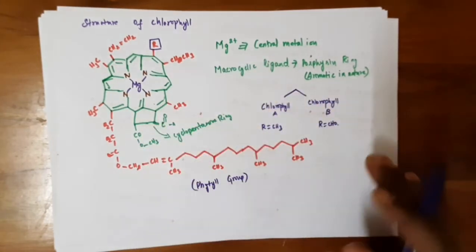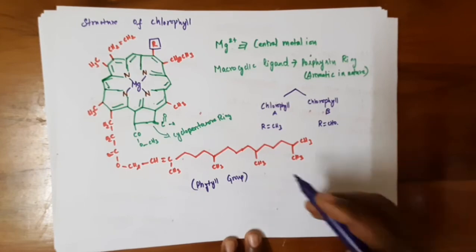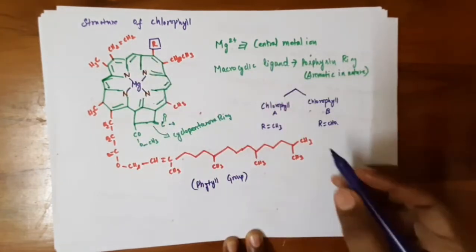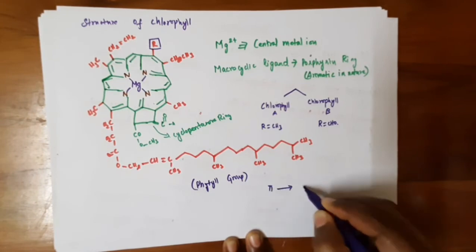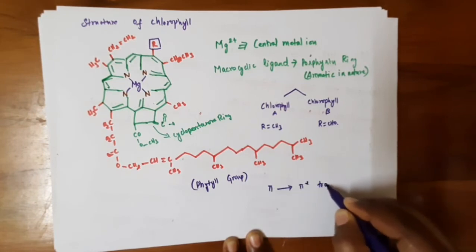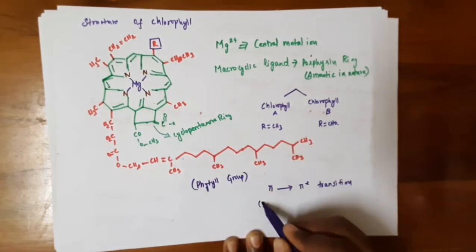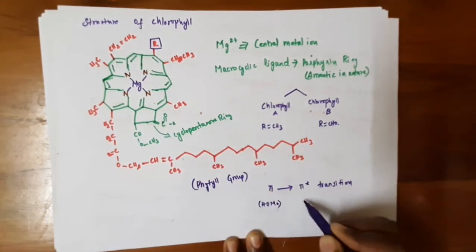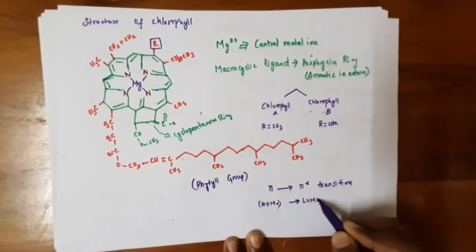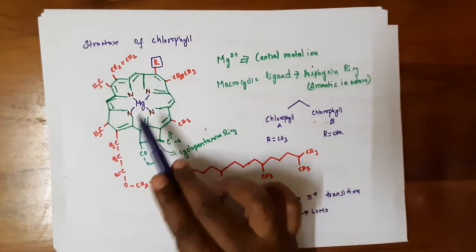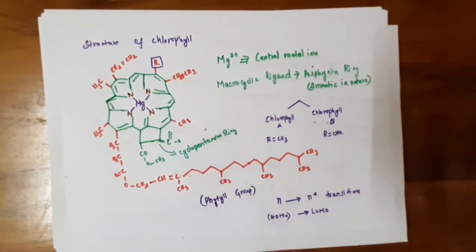So this is the structure of chlorophyll, and it has a macrocyclic ligand called the porphyrin ligand, which undergoes a pi to pi star transition, which is responsible for the color, that is from HOMO to LUMO. This transition happens because of the extended conjugation in the porphyrin ring.